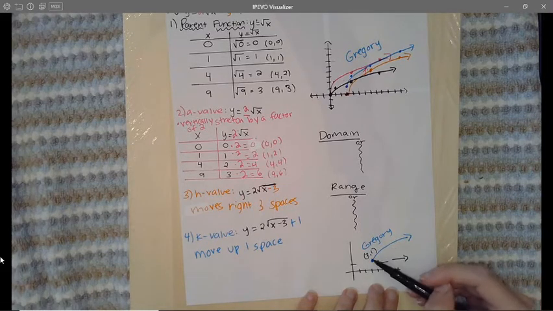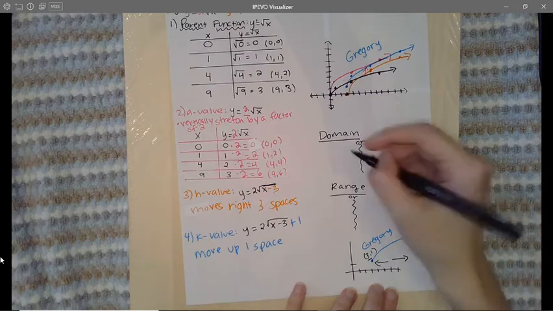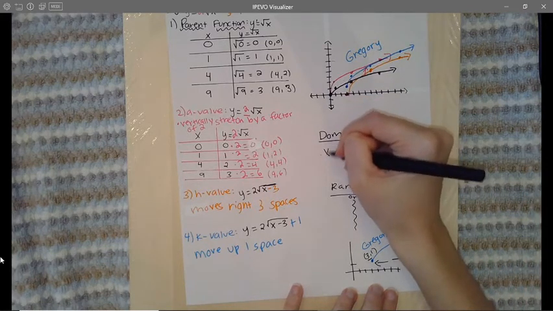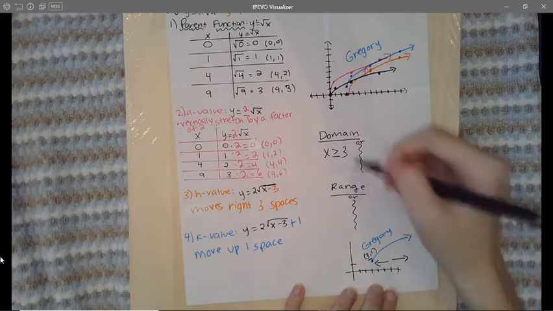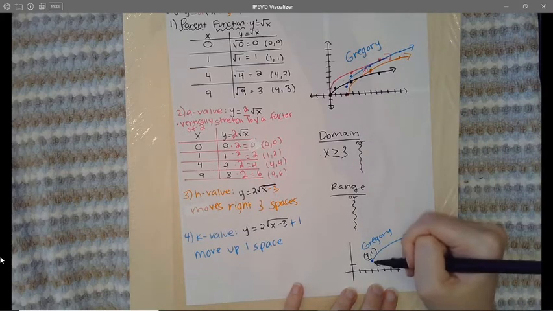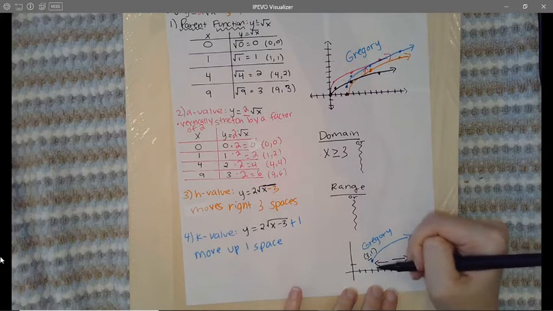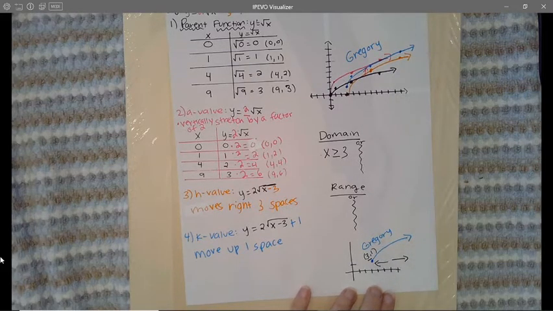Are these numbers larger or smaller than 3? Well, they are larger. So for my domain, I could say my x's are all going to be greater than or equal to 3. Greater than or equal to 3. Okay, and I know that it's equal to because I actually have a point there. So there's a point there, which means it equals that point.